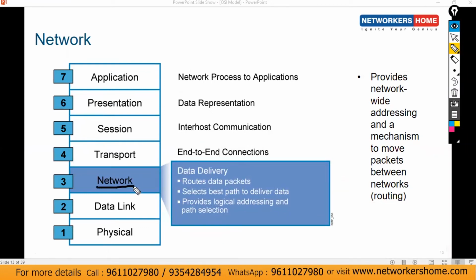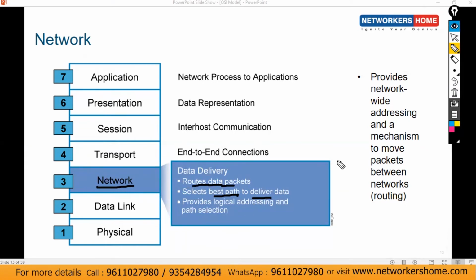The router is the device which we use at the network layer. So you can see it routes the data packet. It will check the destination IP, and then it will forward the packet to the next device or the next destination, selecting the best path to deliver the data. That depends on the routing protocol you are using. It provides logical addressing and path selection.